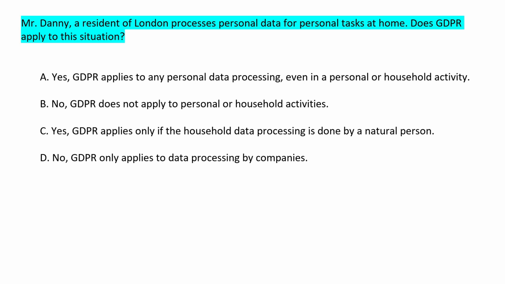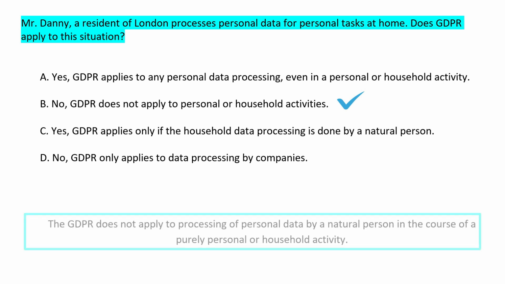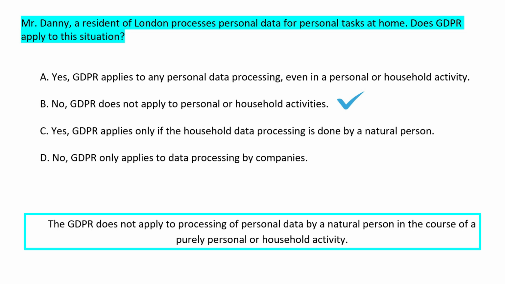Let us discuss the next question. Mr. Denny, a resident of London, processes personal data for personal tasks at home. Does GDPR apply to this situation? Correct answer is option B, that is, GDPR will not apply to personal or household activities. Please note that GDPR does not apply to processing of personal data by a natural person in the course of purely personal or household activity.